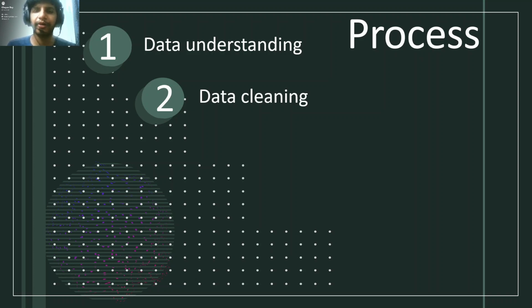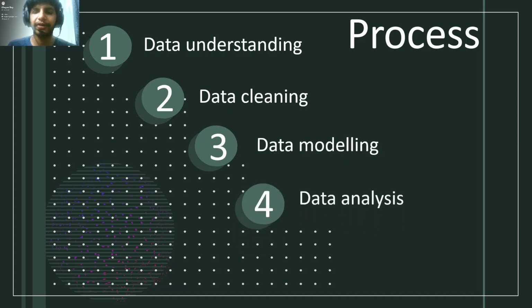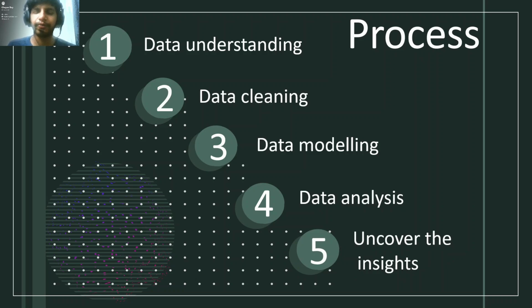We have found some inconsistencies in the data in terms of spelling mistakes and some other errors like male female denotation in both the datasets. So we clean those aspects, and all of this is shared in the Python script that will be shared with you later. Next up we will be doing data modeling and data analysis and uncovering the insights with you.